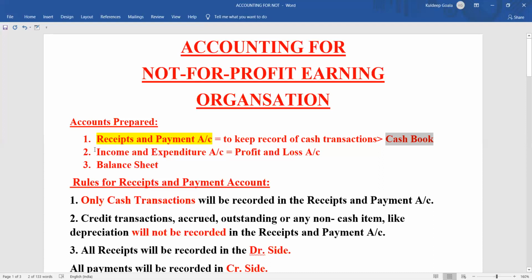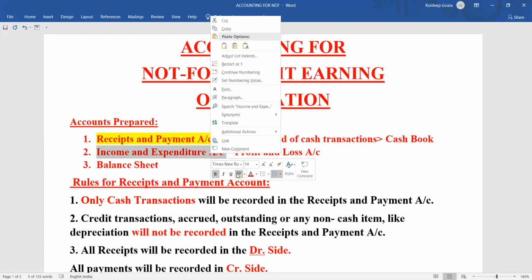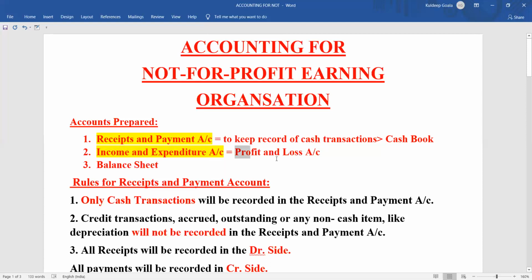Then coming to the next one, we prepare the income and expenditure account. Income and expenditure account is nothing but the picture of the profit and loss account. Like in the profit and loss account, you used to take all the current year profits and current year losses, and find out the net profit or net loss. In the same way, in the income and expenditure account also we do.